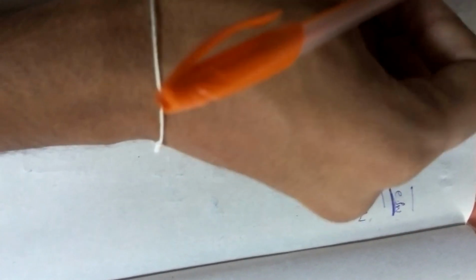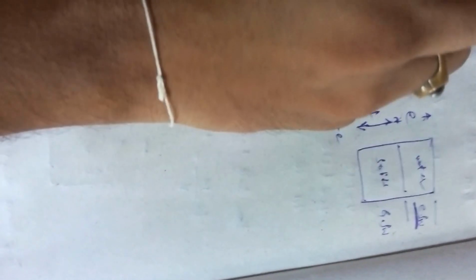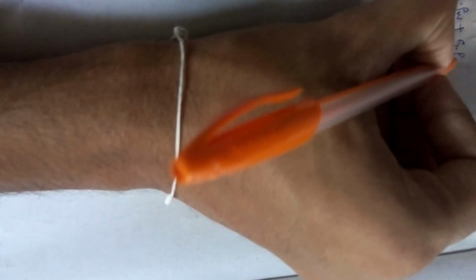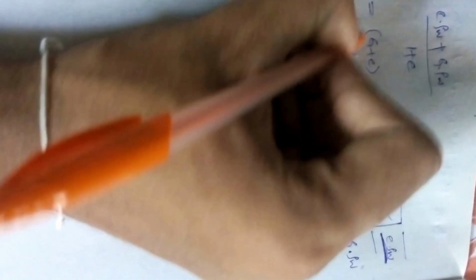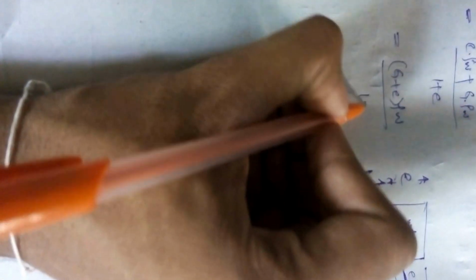So saturated mass density is mass of water plus mass of solid by volume, which is e into rho w plus G into rho w by 1 plus e. Let us take G plus e into rho w by 1 plus e.